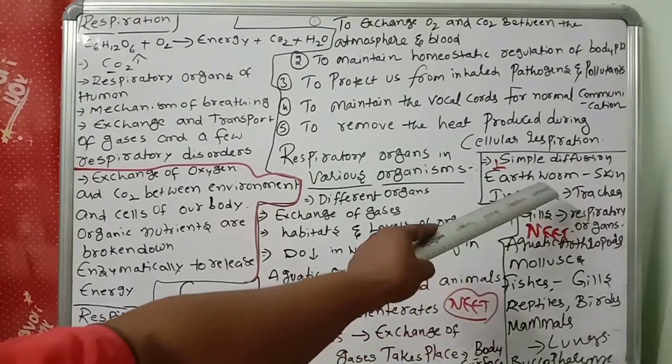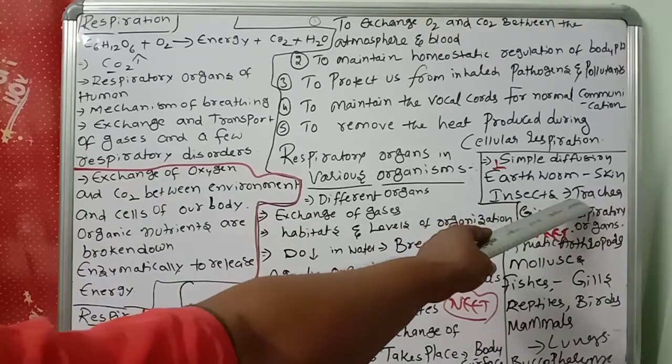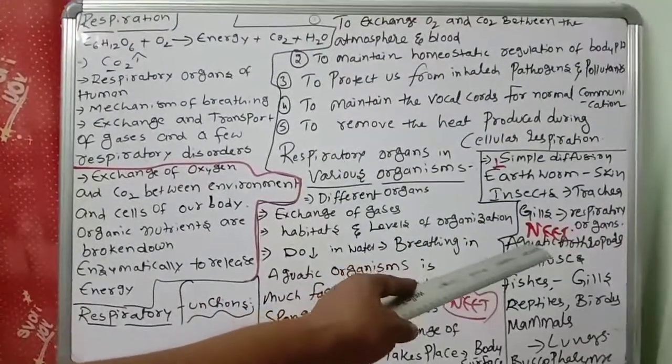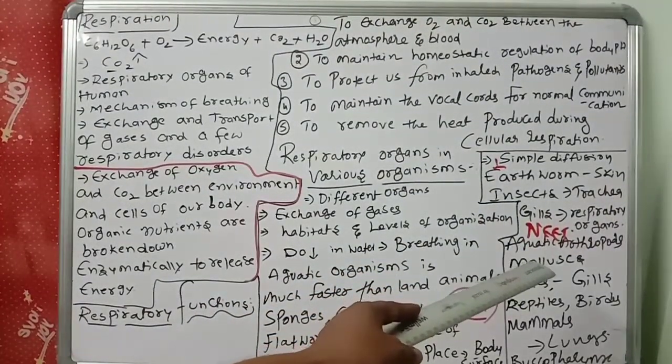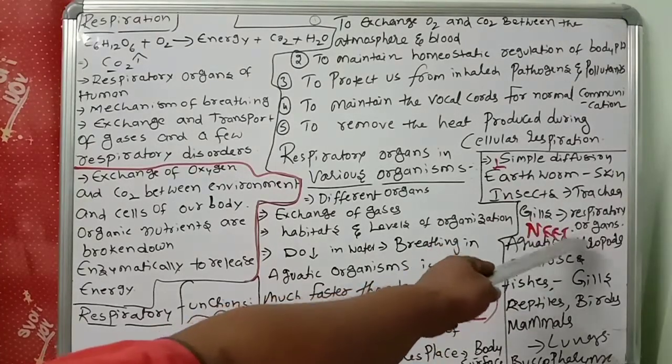Respiration which occurs through the skin is called cutaneous respiration. Respiration which occurs through the trachea is called tracheal respiration. Like that, there are different respiration processes.